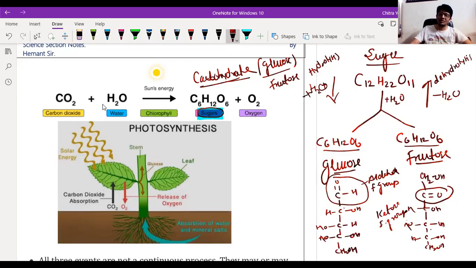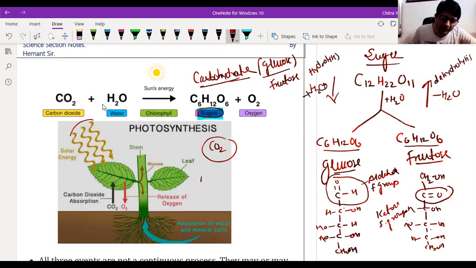Yes, sir. Okay, so you have to take a screenshot again. Wait. First, we have to understand the photosynthesis reaction. In photosynthesis, plants absorb carbon dioxide from the surroundings. In our atmosphere, carbon dioxide is present. You know what the composition of our atmosphere is?